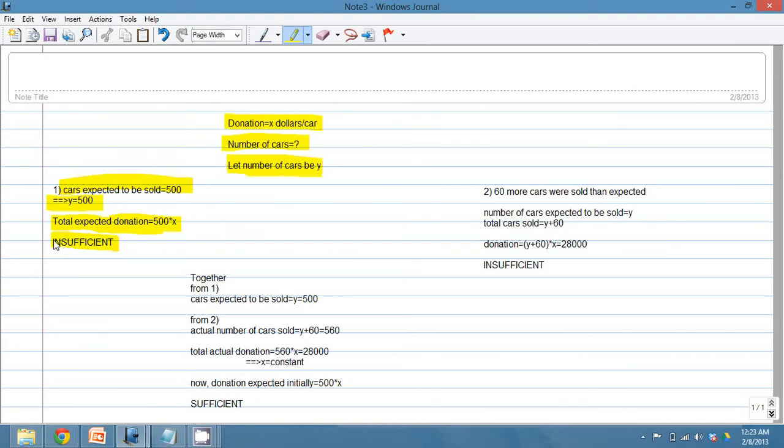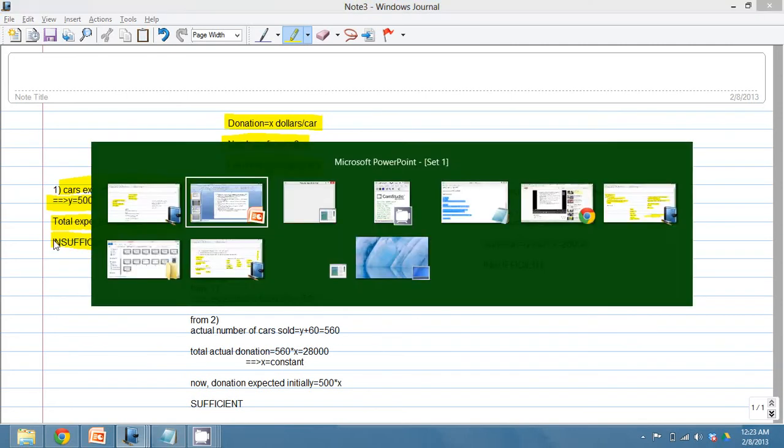We know the first option is insufficient. D says both of them are sufficient, but the first option is insufficient, so D is not the answer. Now the answer could be B, it could be C, it could be E. Let's try to find out whether the second option is sufficient.